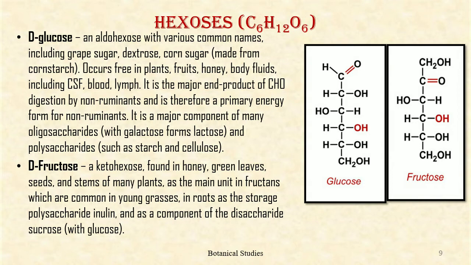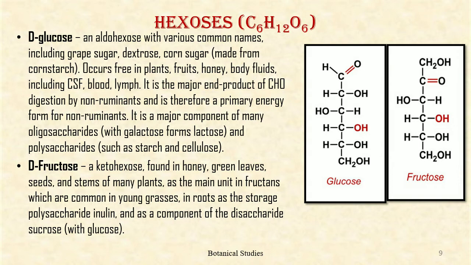The chemical formula of hexoses is C6H12O6. D-glucose. D-glucose is an aldohexose with various common names including grape sugar, dextrose, corn sugar, etc. It occurs free in plants, fruits, honey, and body fluids including CSF and blood. It is the major end product of carbohydrate digestion by non-ruminants and is therefore a primary energy form for non-ruminants. It is a major component of many oligosaccharides, with galactose from lactose, and polysaccharides such as starch and cellulose.